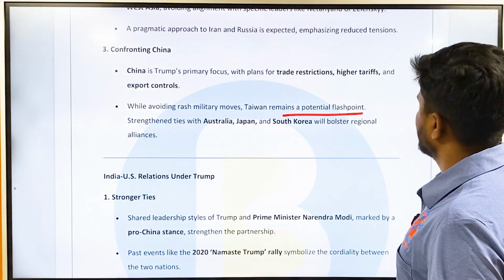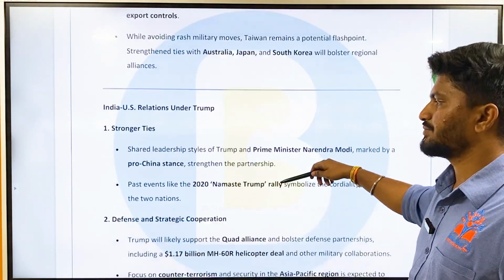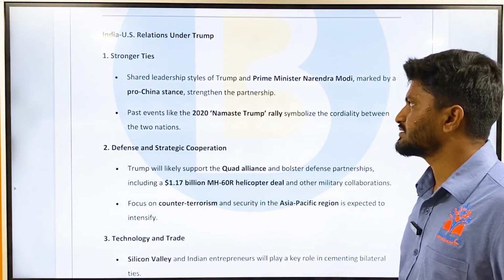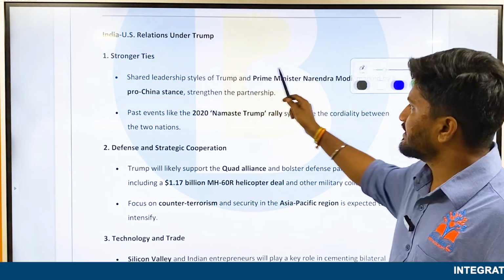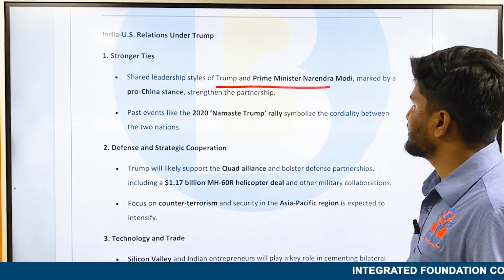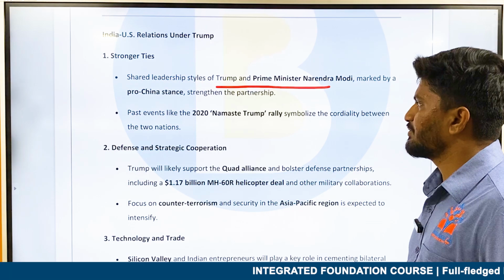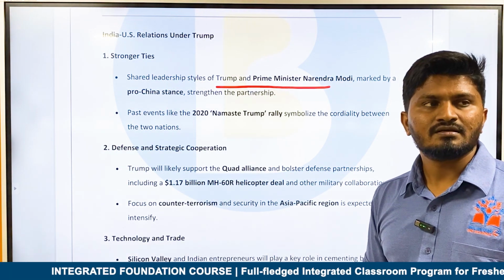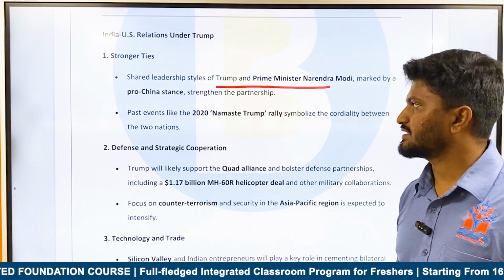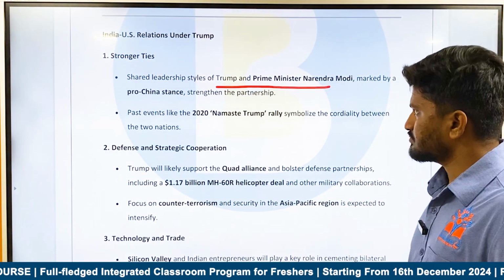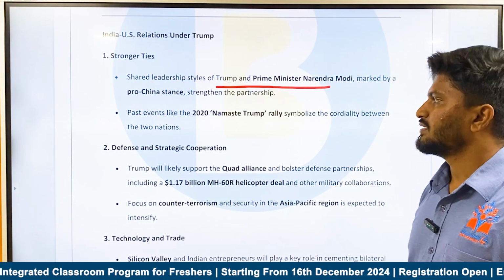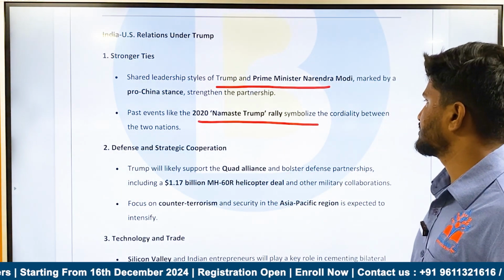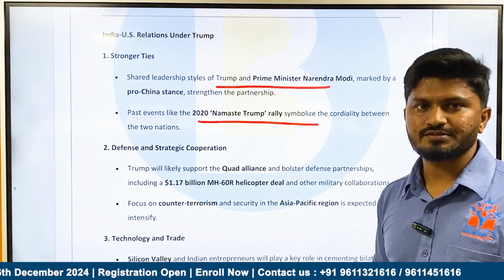So, what about India and US relationships under Trump? Okay, under Trump, it is going to result in stronger ties. The shared leadership styles of Trump and Prime Minister Narendra Modi, marked by a hard stance on China, could strengthen the partnership. Both are against China, so it could strengthen the partnership. And then past events like the 2020 Namaste Trump rally symbolize cordiality between the two nations.